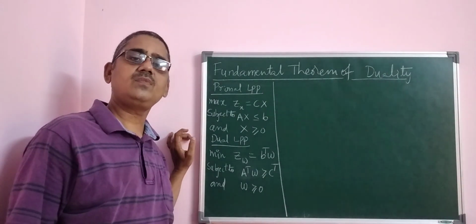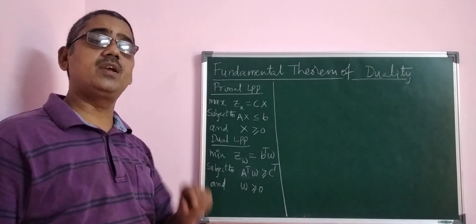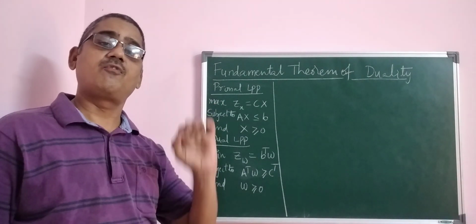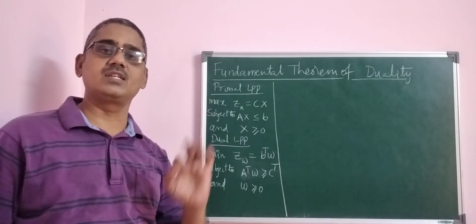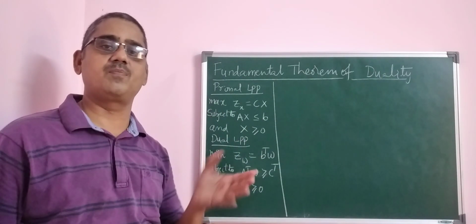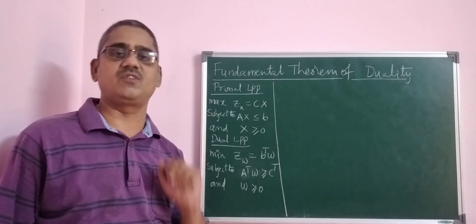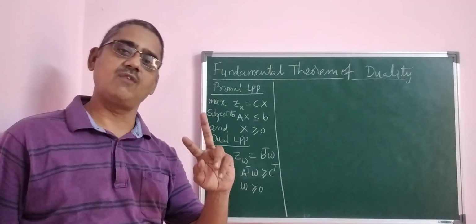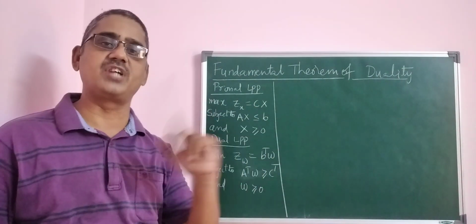Now for the primal LPP, I consider the optimum solution. What is the optimum solution of the primal linear programming problem? We specify two points: one, the value of x, and another, the value of z.